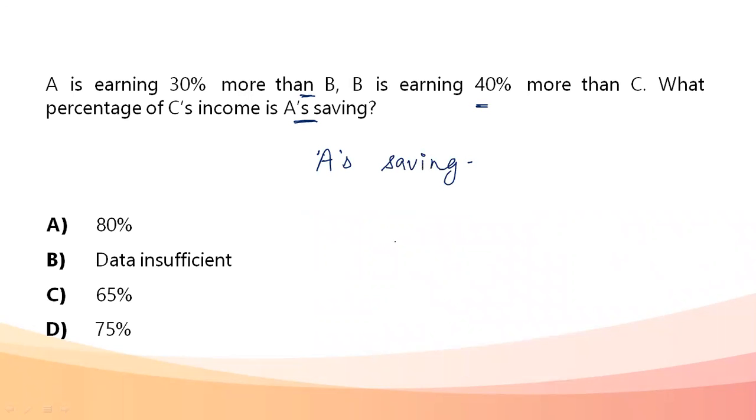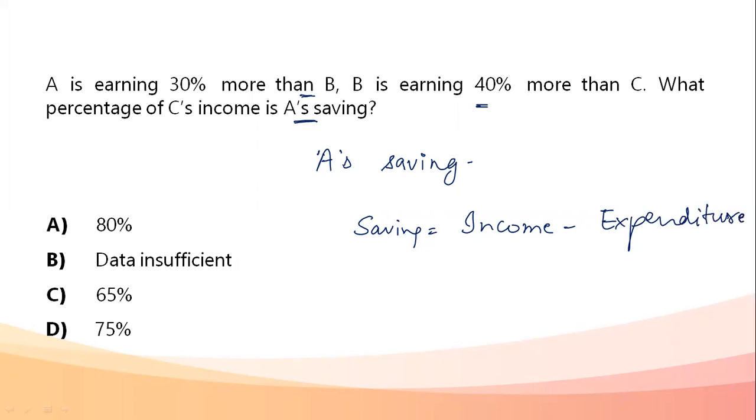Now I know for a matter of fact my saving is equal to income minus expenditure. If I need to have a measure of how much I'm saving, I need to have a measure of how much I'm spending on the articles that I am buying or maybe doing some investments, whatever it is. How much money is going out from a pocket, I need to have a record of that.